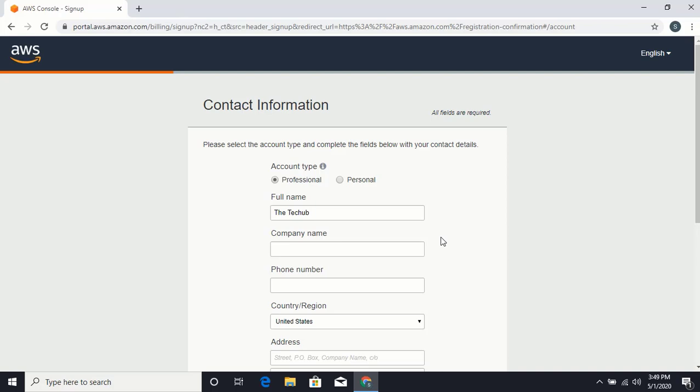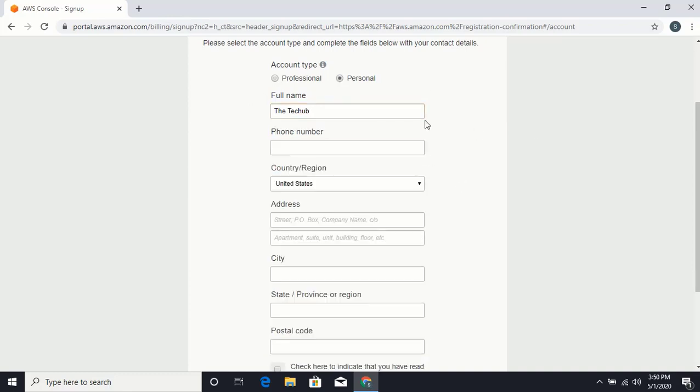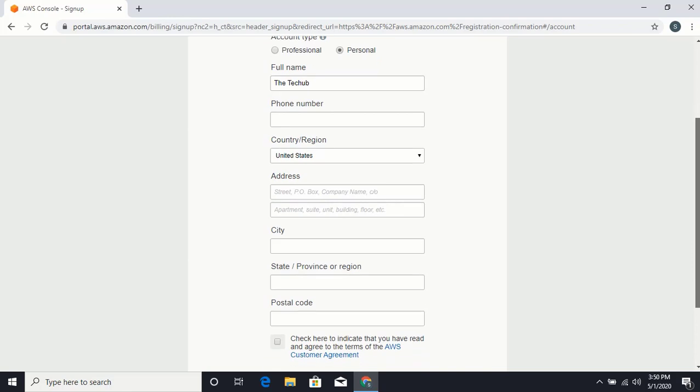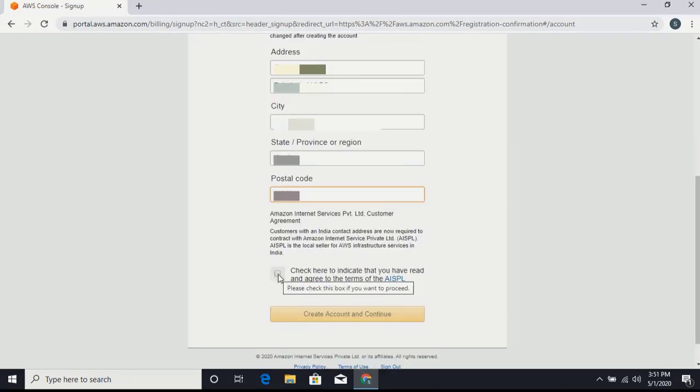Here you need to select the account type and enter the contact details. Here I am selecting the account type as personal. Personal accounts and professional accounts have the same features and functions. Then fill in the contact details fields. Also read and accept the AWS customer agreement. Then choose Create account and continue.